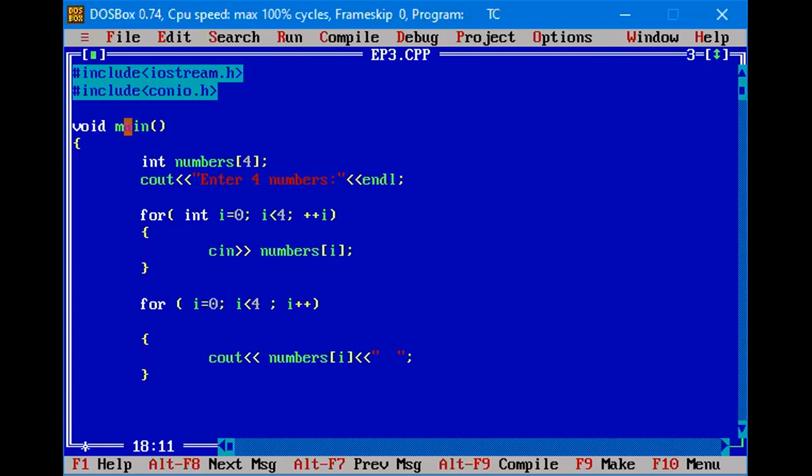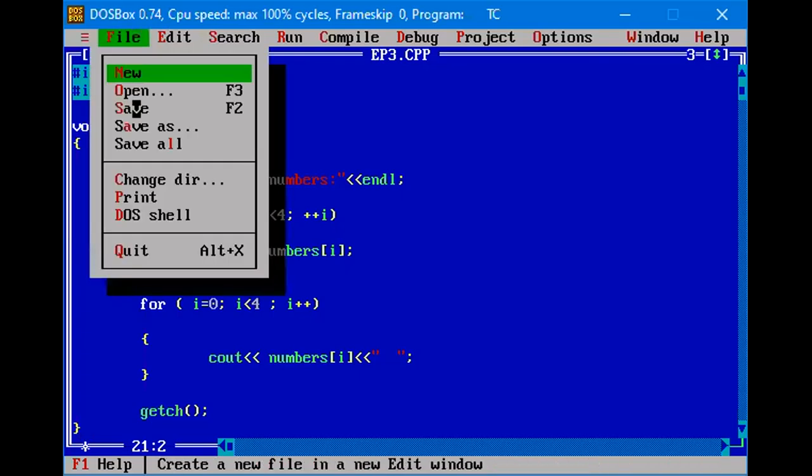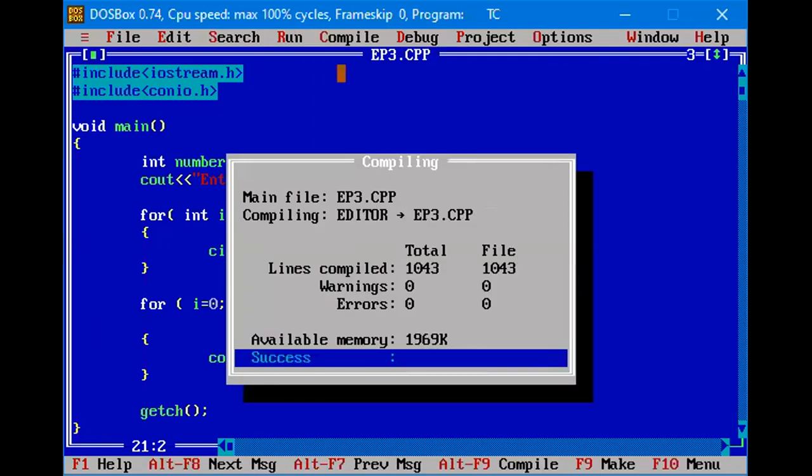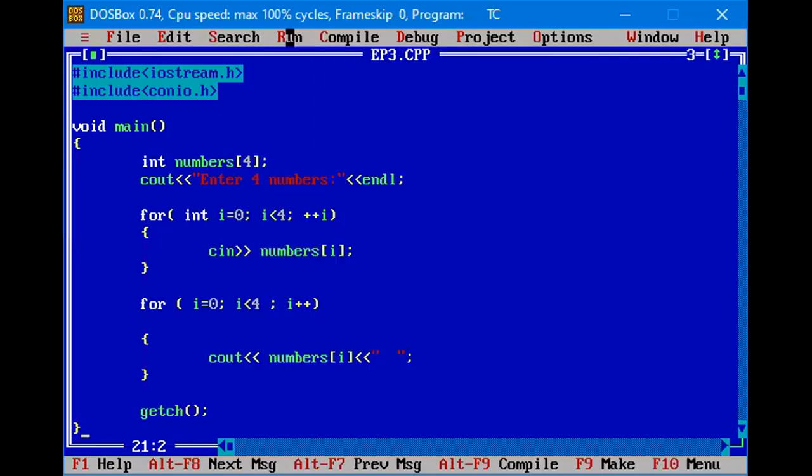Okay, so now we are missing the main function's closing block. So first we are going to write a getch to end the program, and finally this bracket. Now save this program, file, save, compile. Okay, so it is error free. Now run the program.